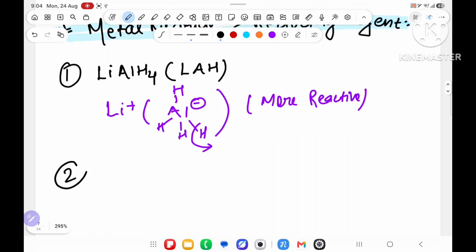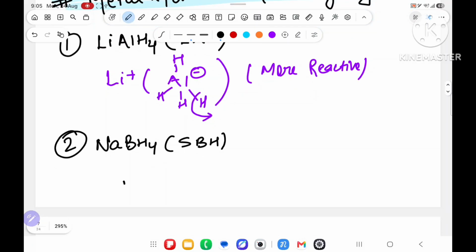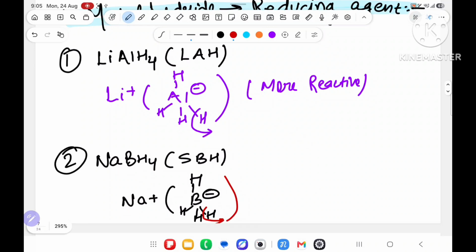First LiAlH4. The second one is NaBH4, which can be written as SBH, sodium borohydride. If you draw the structure, it is Na, B, H, H, H and H, with a minus sign over here. The hydrogen will go from here, and the minus will be stabilized. SBH also has lots of hydrogen. I will tell you why I am saying lots of hydrogen. First understand this part.